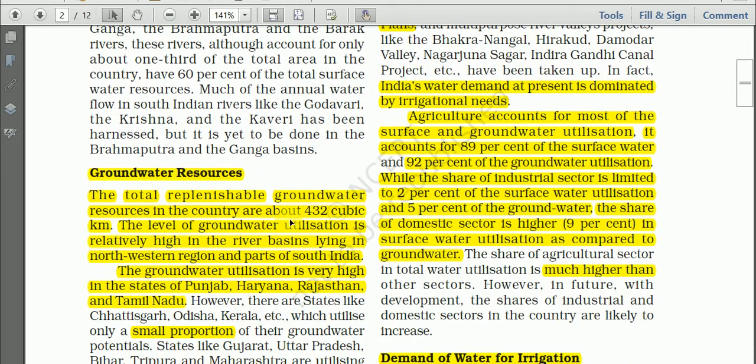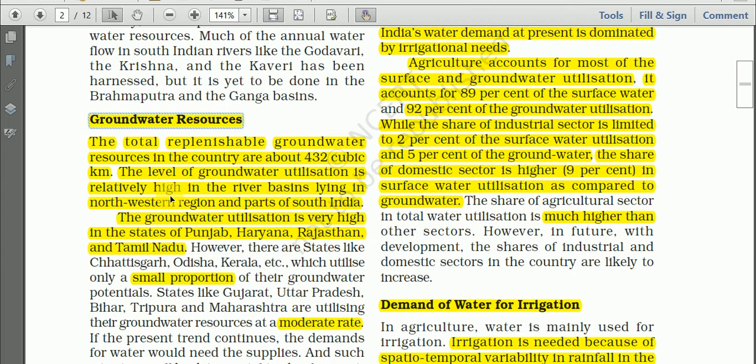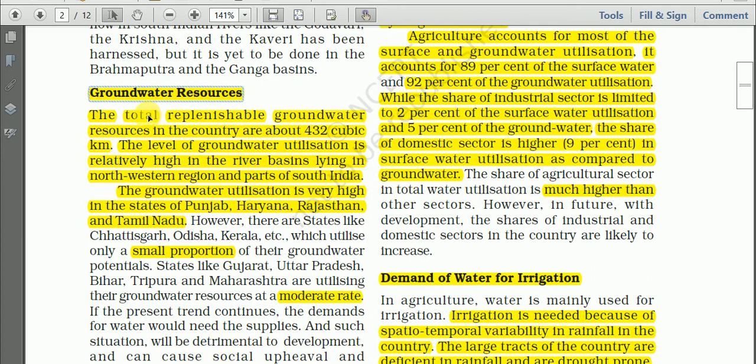And next we have another type of water resource in India, that is groundwater resources, that is water found in the earth interior, water found in the subsurface. The total replenishable groundwater resources in the country are about 432 cubic kilometer. Replenishable means can be renewed, can be replaced.